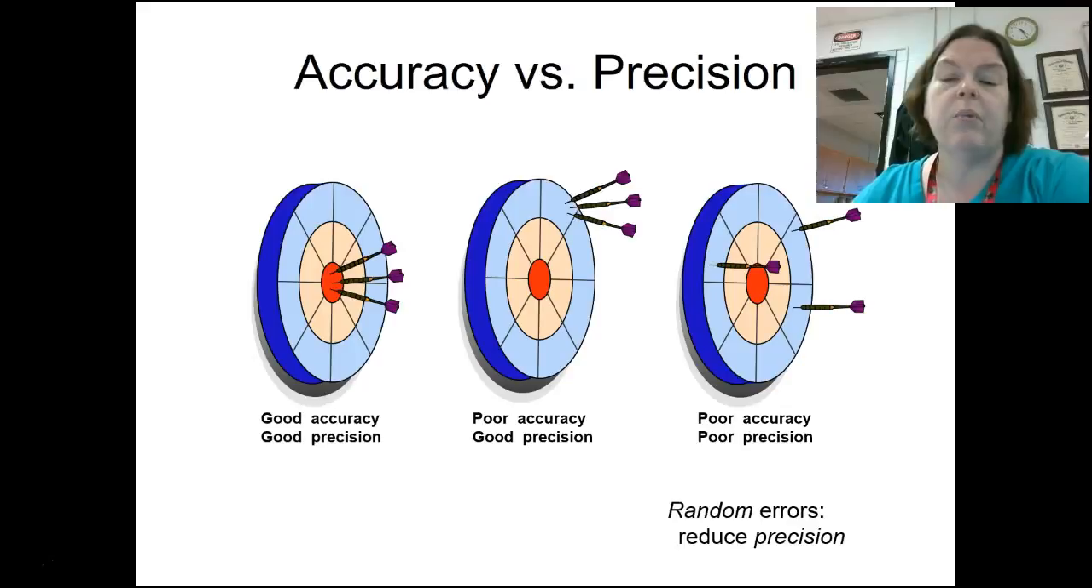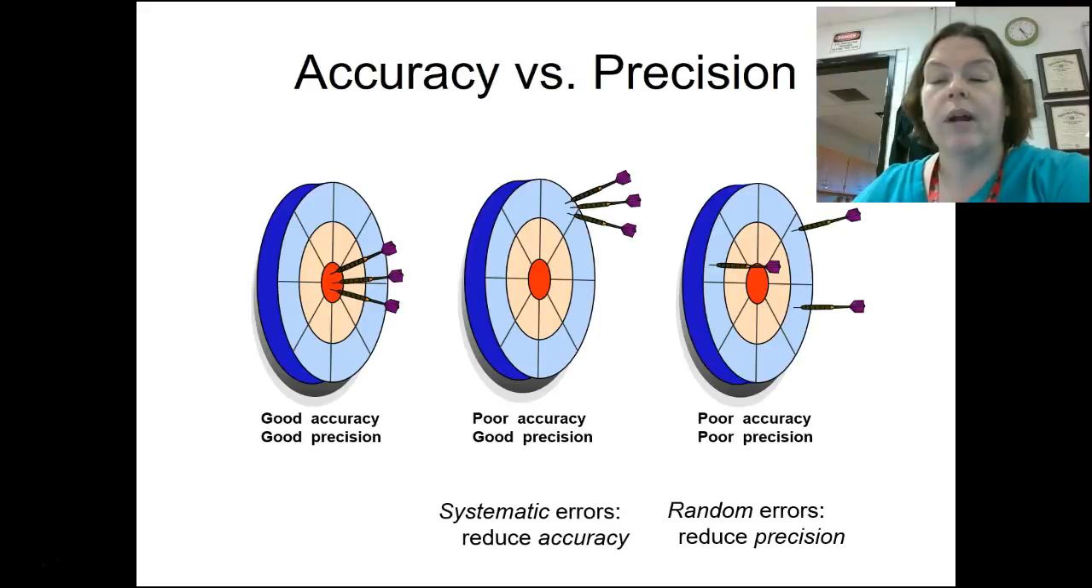So why are these important? Because we want to make sure that we're measuring properly. When we have random errors that happen, that reduces the precision. That reduces the ability for us to repeat the measurement over and over again and get the same measurement. Systematic errors reduce accuracy. That's going to reduce how accurately we can measure.